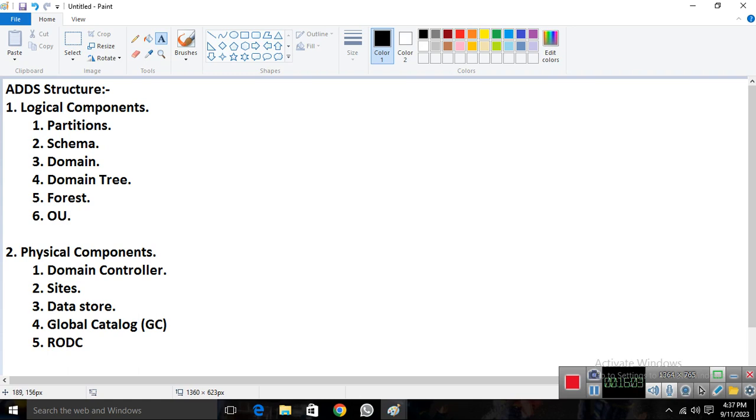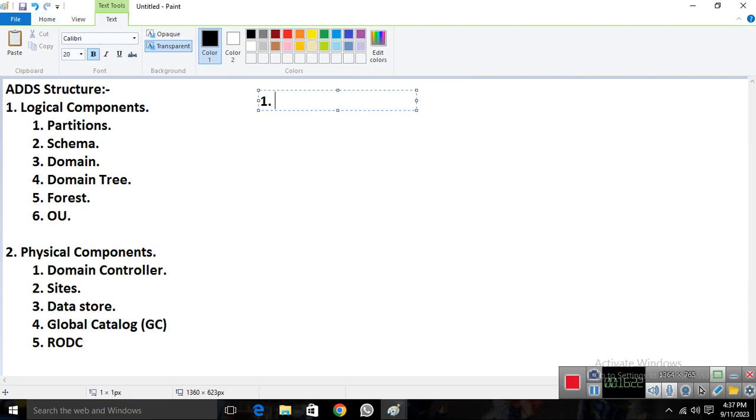First, we'll talk about the domain, domain tree, and forest. We are going to discuss these three first. Now we have a major difference. Remember, we already discussed the domain network. So if you write domain, we'll talk about domain network.